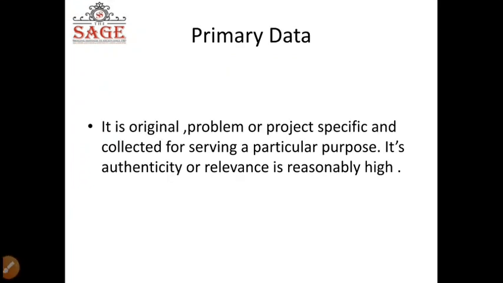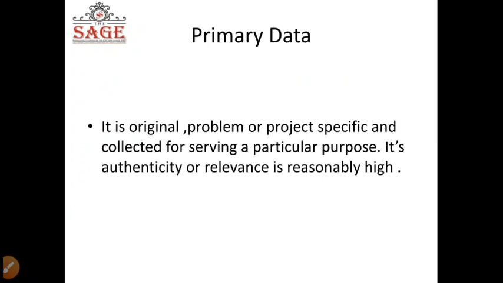So, the definition of primary data. It is original, problem or project specific, and collected for serving a particular purpose. Its authenticity or relevance is reasonably high. I hope you are getting what is written over here.